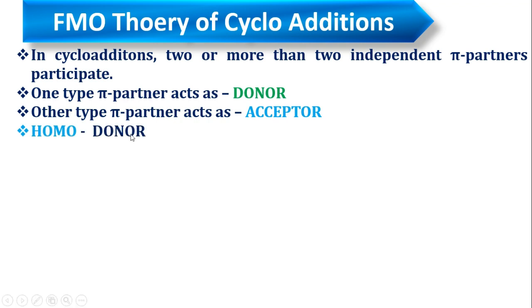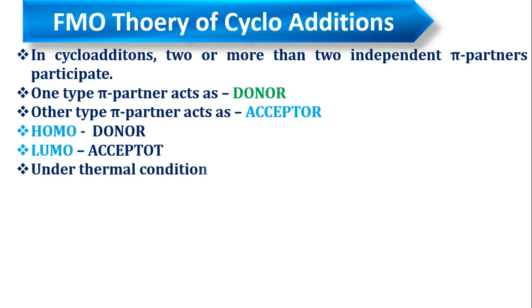HOMO is always taken from the donor based on the given condition. If you are discussing thermal condition, select HOMO from ground state. If you are discussing photochemical condition, select HOMO from first excited state. LUMO is always taken from the acceptor, whether thermal or photochemical condition. It is always taken from ground state only.